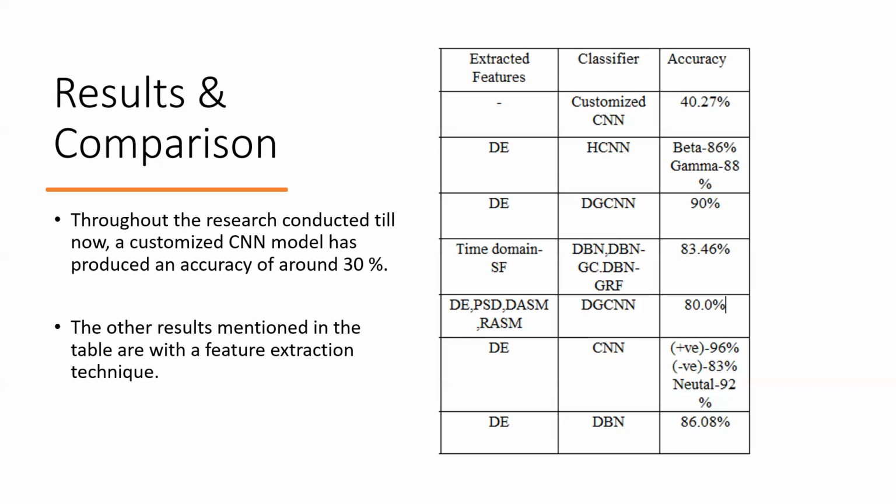People who have done this work have worked on PSD, power spectral density, DASM, and RASM. Some have even taken STFT, short-time Fourier transform, and discrete wavelet transform to extract features from these signals using different frequency bands. So when you take features through this, it becomes a process of double feature extraction, because CNN always takes features into consideration. Using this, we can attain higher accuracy, because the custom CNN model's automatic feature extraction can't be trusted for this purpose.